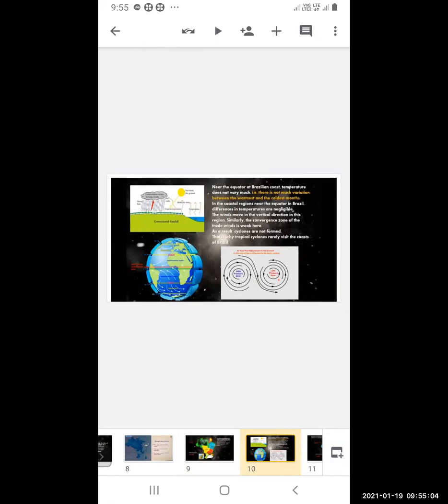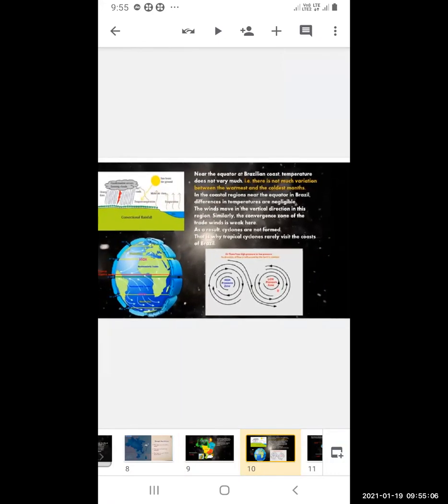Near the equator on the Brazilian coast, temperature does not vary much. That is, there is not much variation between the warmest and the coldest month.